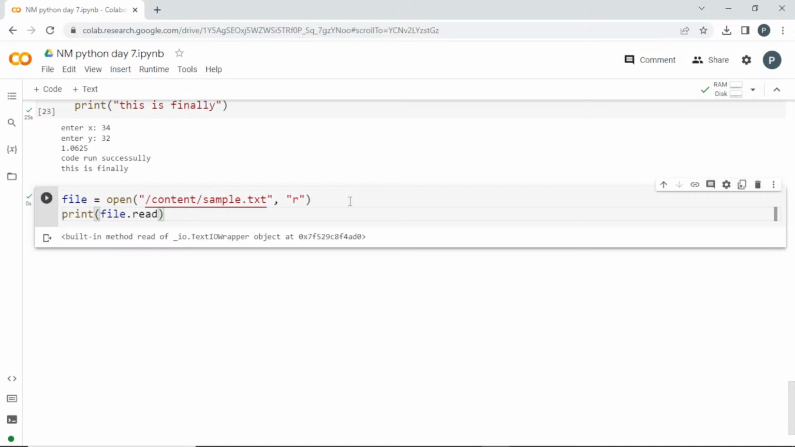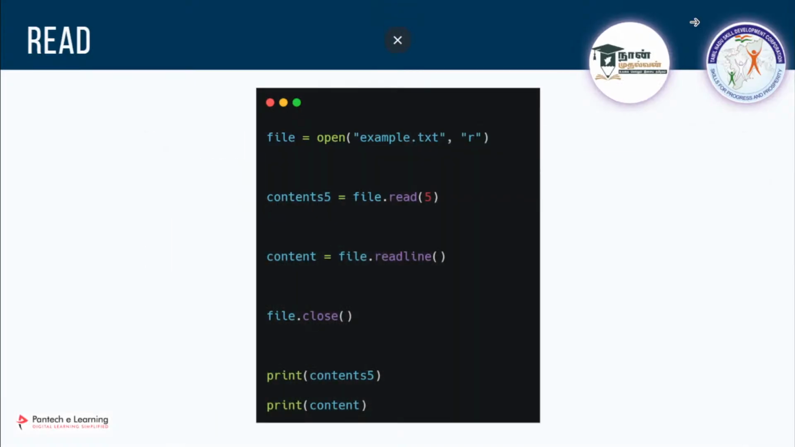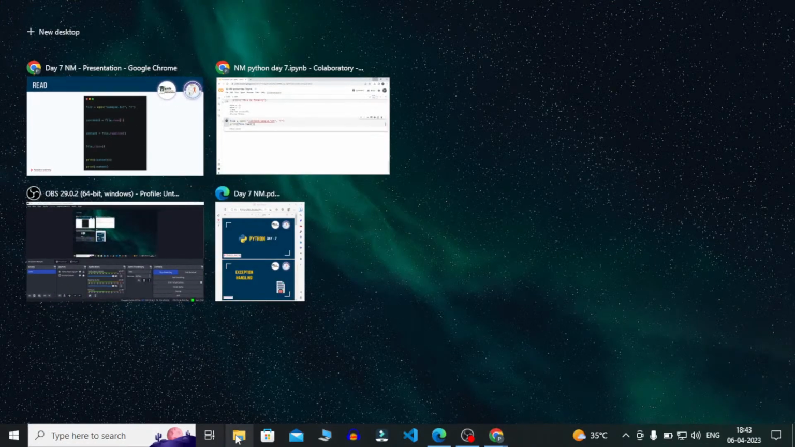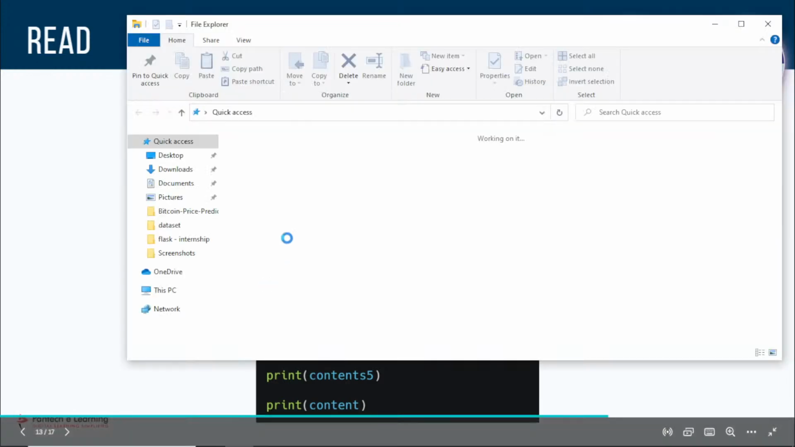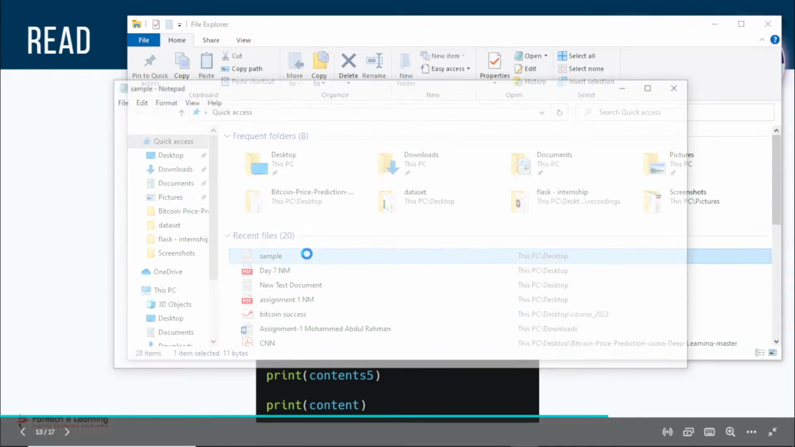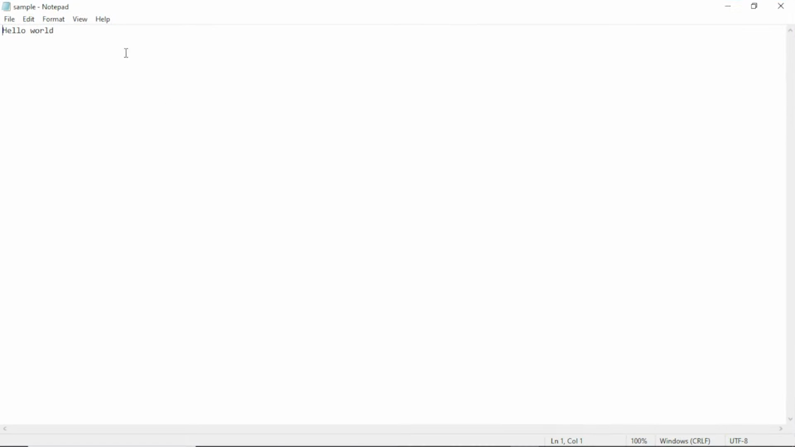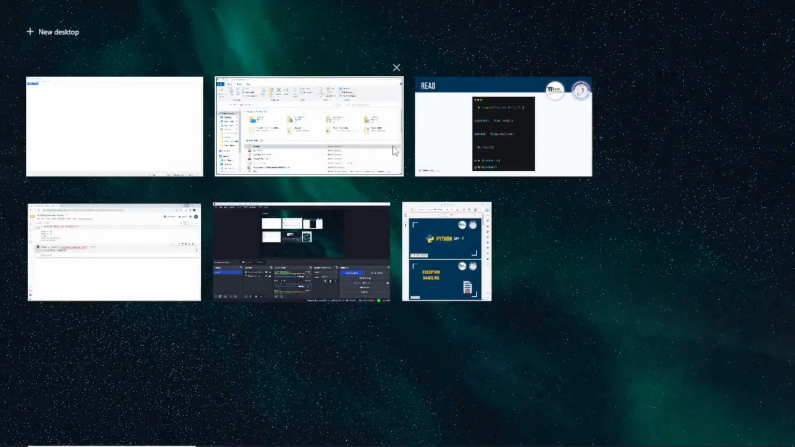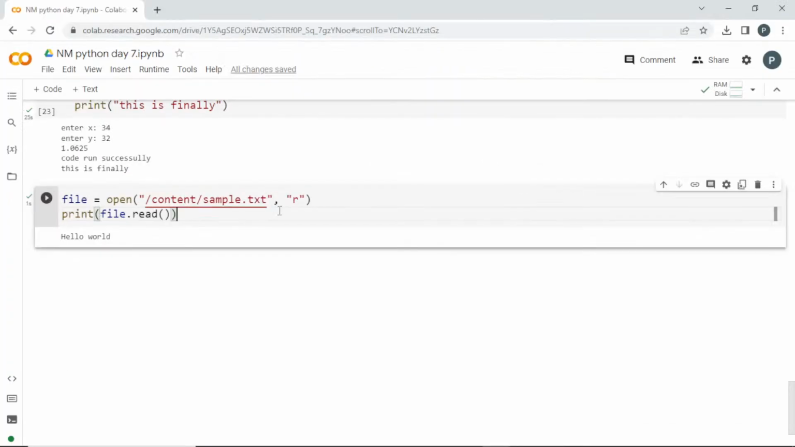it is not showing anything, so here I have to add this. I have written hello world in my text file. I'll open this sample file. You can see here I have this hello world which is loaded there. So this text file is now here in my Colab and it is linked.